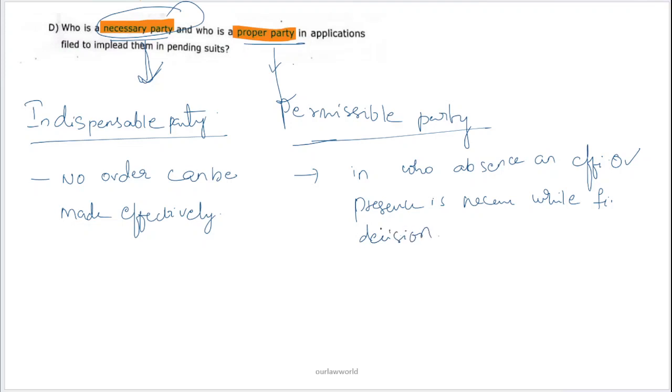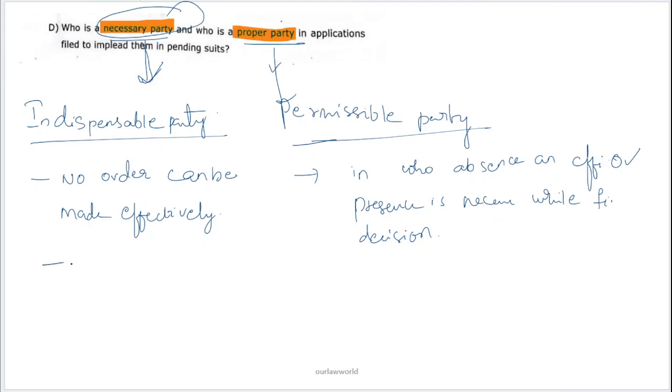So for a necessary party, it's clear, no order can be made if any necessary party is not present. But a proper party means one in whose absence the order can be made, but while delivering the final decision they have to be present. This is the main difference.